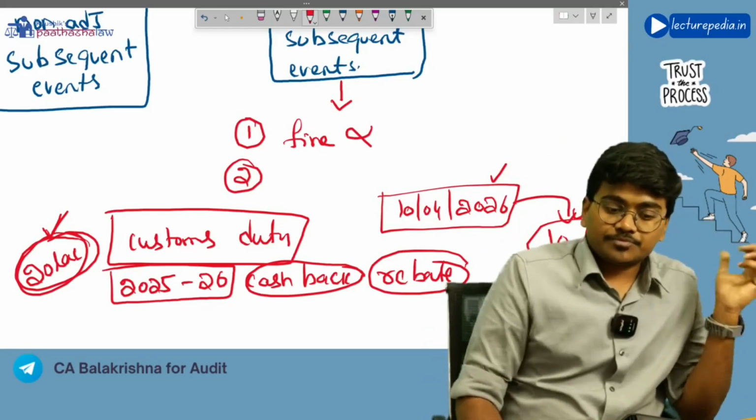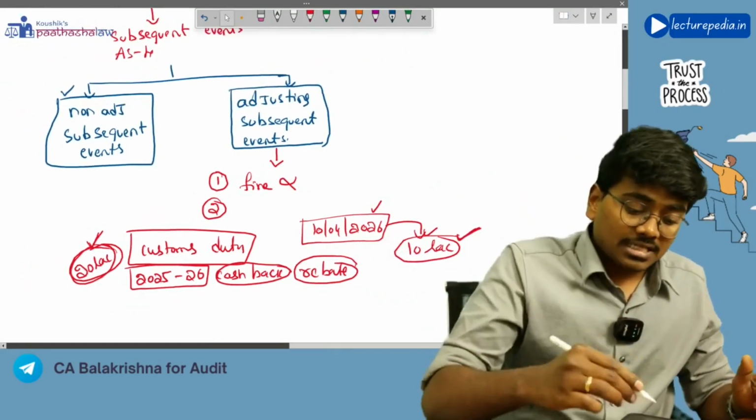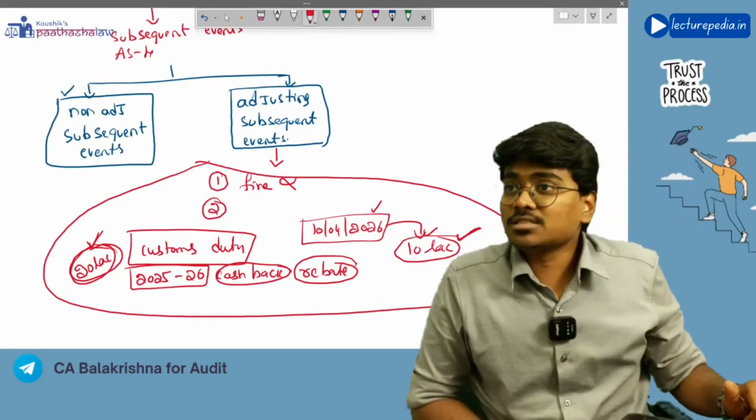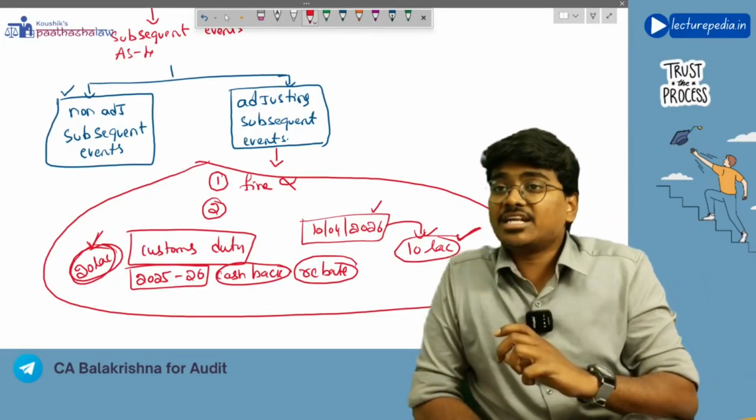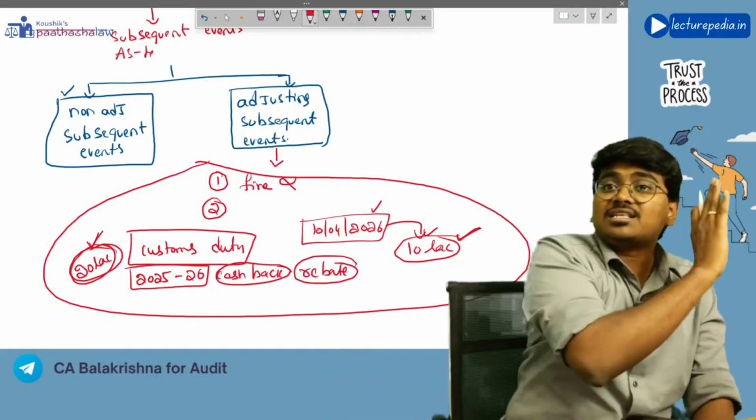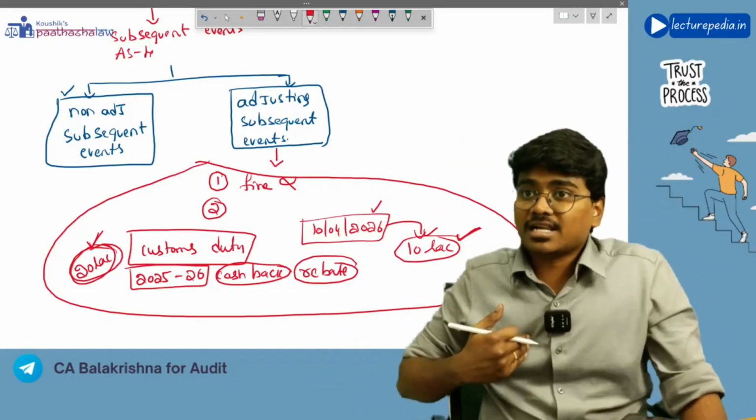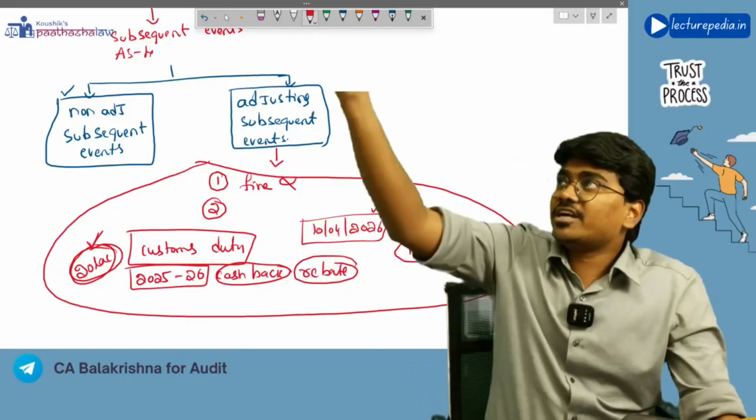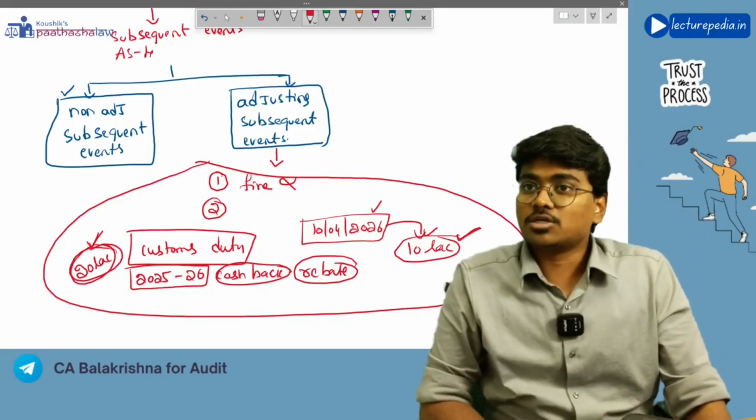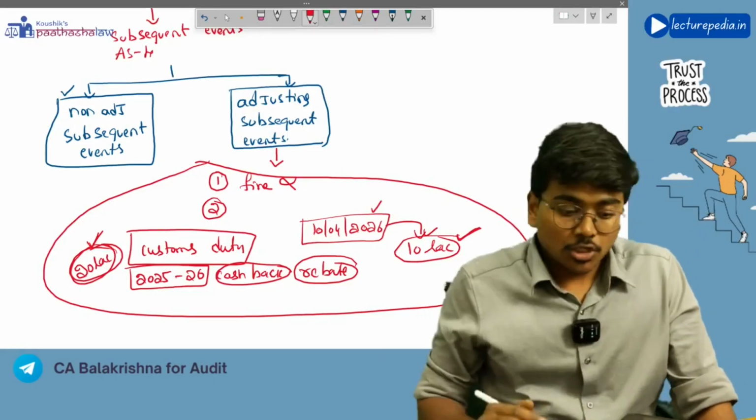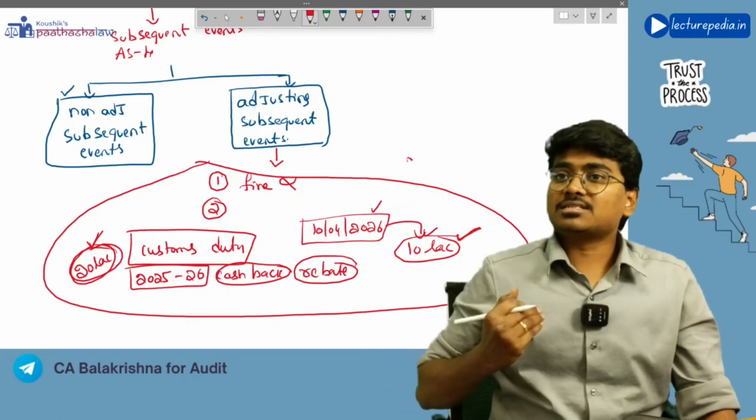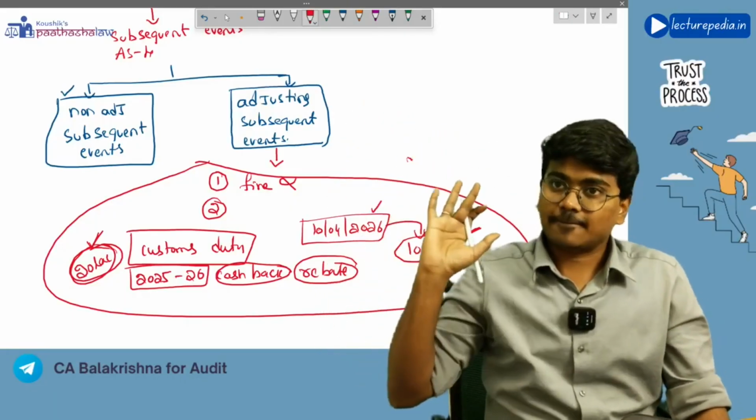It is adjusting the previous year amounts. Now the auditor is concerned with these types of adjusting subsequent events, because management has to identify all these adjusting subsequent events and make proper adjustments in the financial statements. So the auditor has to verify whether management has identified all these adjusting subsequent events and made proper adjustments in the financial statements or not. So basically, in case of subsequent events, the auditor is concerned with adjusting subsequent events.